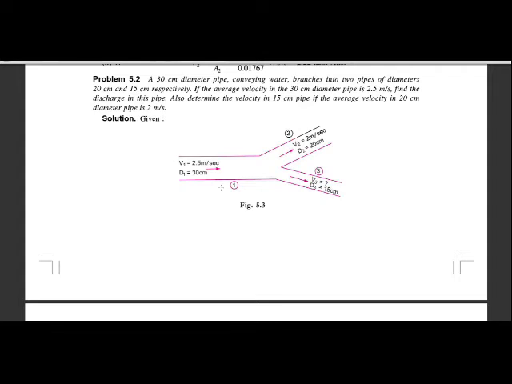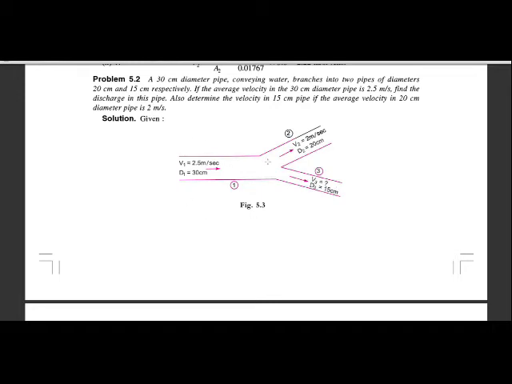Okay, and they have given the velocity of the main pipe, which is 2.5 meter per second, and the velocity of the pipe of diameter 20 centimeter is 2 meter per second. We have to calculate the velocity at point 3.